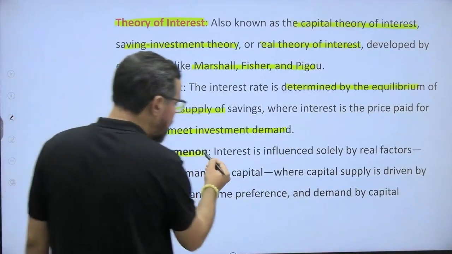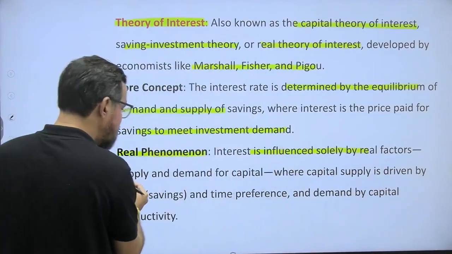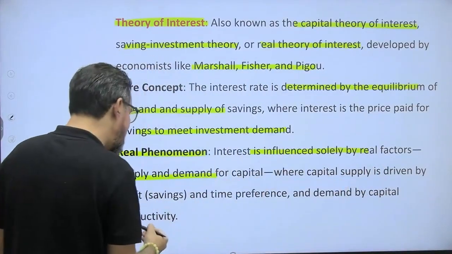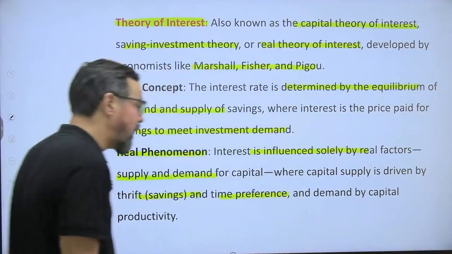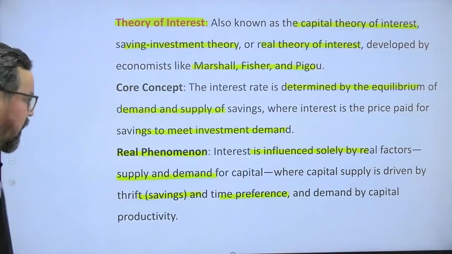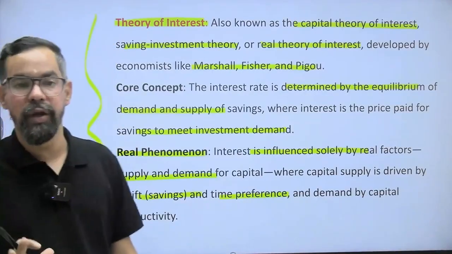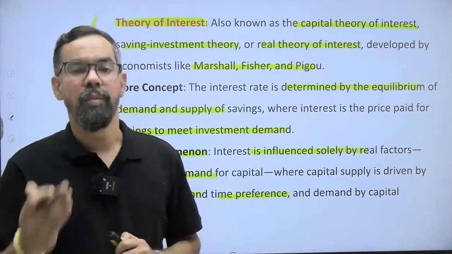Real phenomena: interest is influenced solely by real factors, the supply and demand for capital, where capital supply is driven by thrift, which is saving, and time preference, and demand by capital productivity. Okay? So far we have discussed these theories of interest, and this summary will help you revise or memorize things.